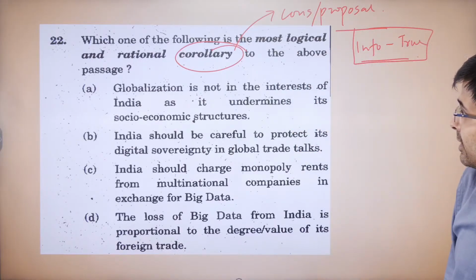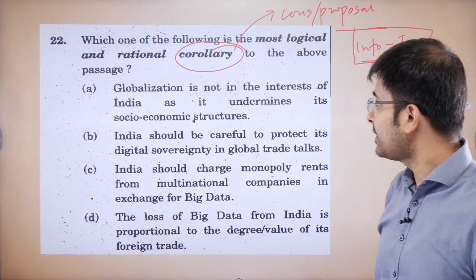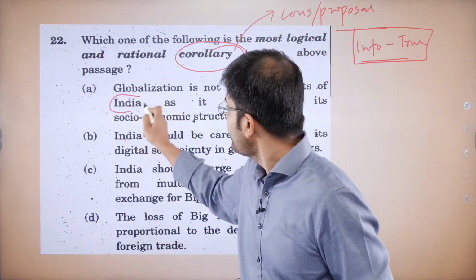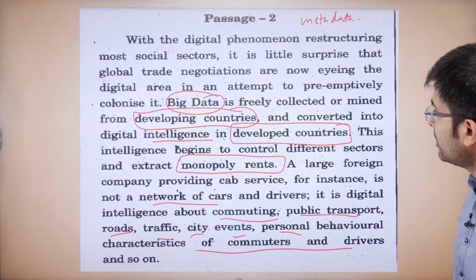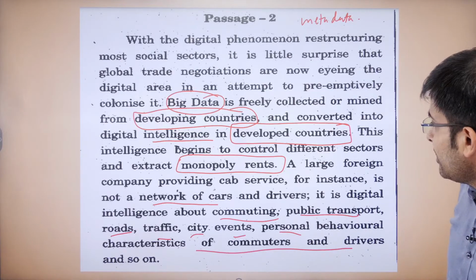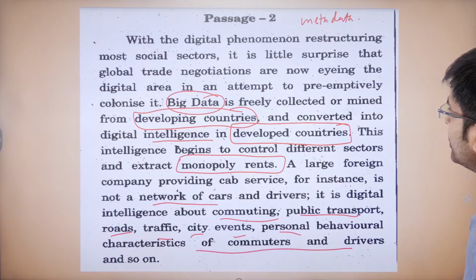Number one, globalization is not in the interests of India as it undermines the socio-economic structures. Has this passage spoken about India? Let me have a look. Once again, I don't see India anywhere.